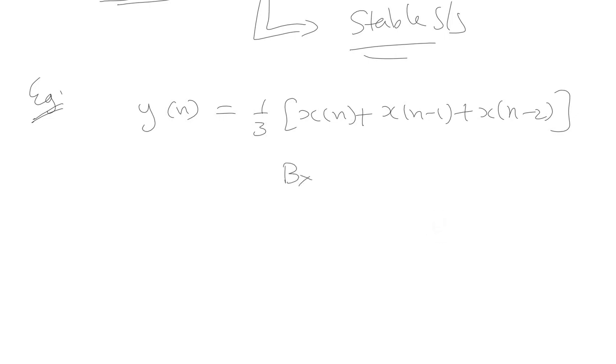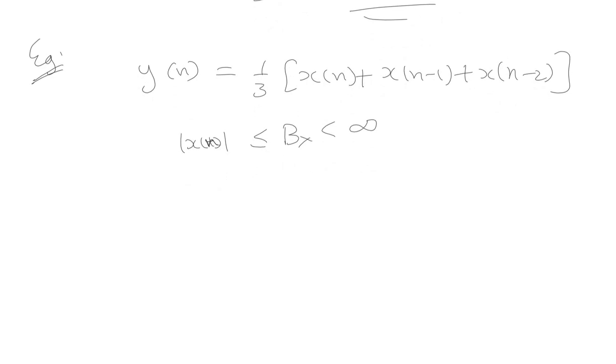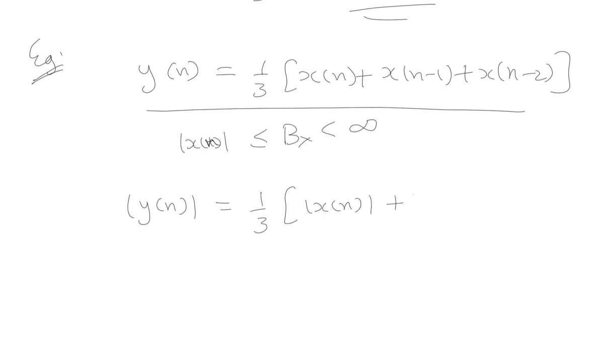Again we have the condition that we take a bounded input. The magnitude of the input x of n is bounded. Now let us look at the input-output relationship. So the magnitude of the output can be said to be equal to 1 by 3 times modulus of x of n plus modulus of x of n minus 1 plus magnitude of x of n minus 2.